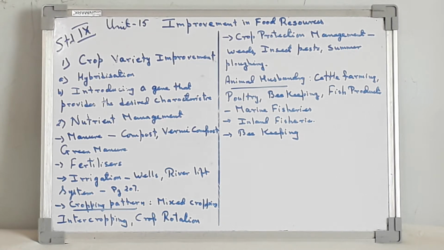This is part 3 of Improvement in Food Resources. Cropping pattern: different ways of growing crops so as to get maximum benefit.